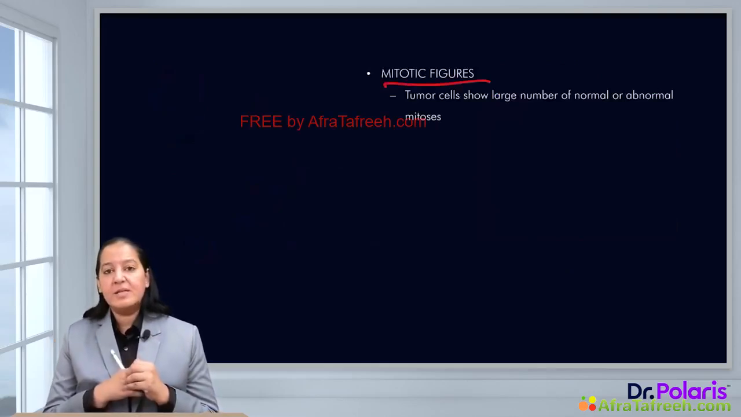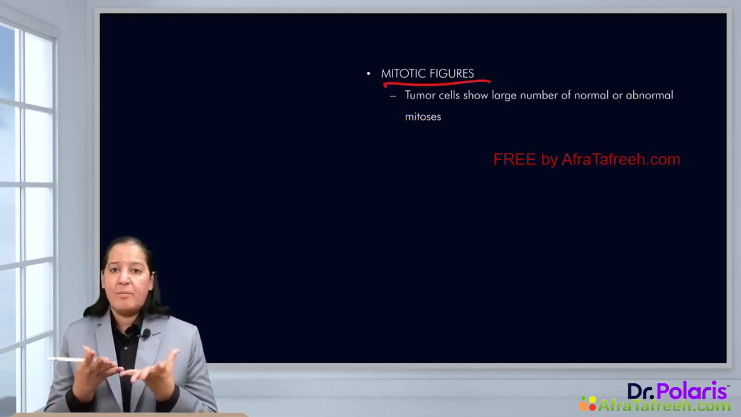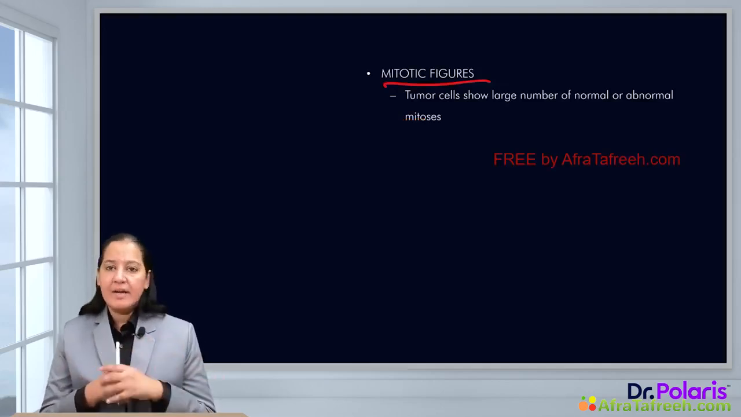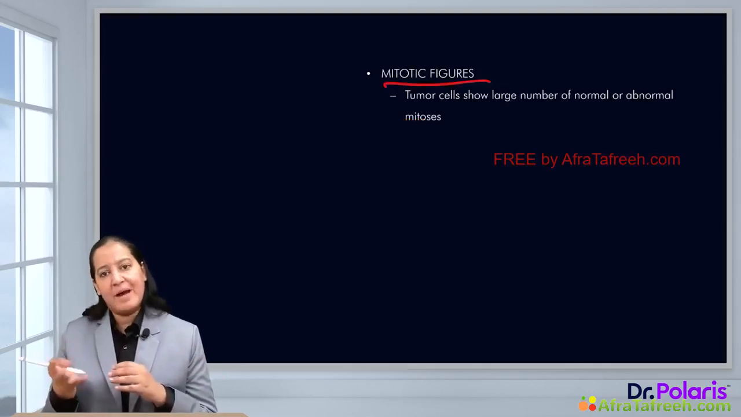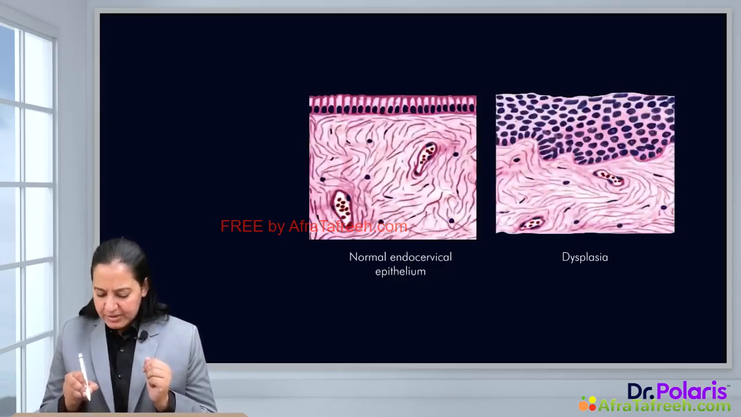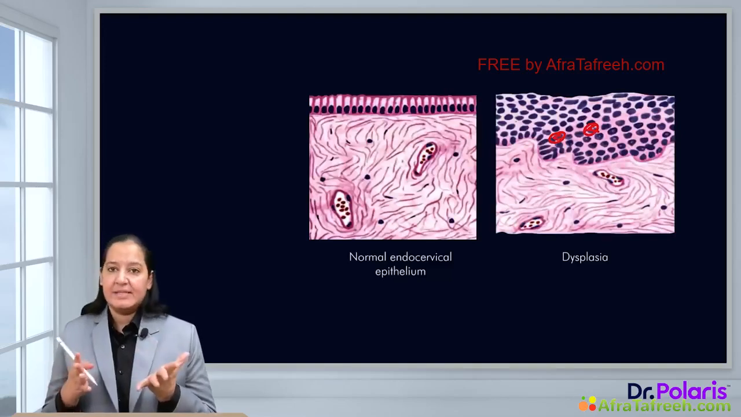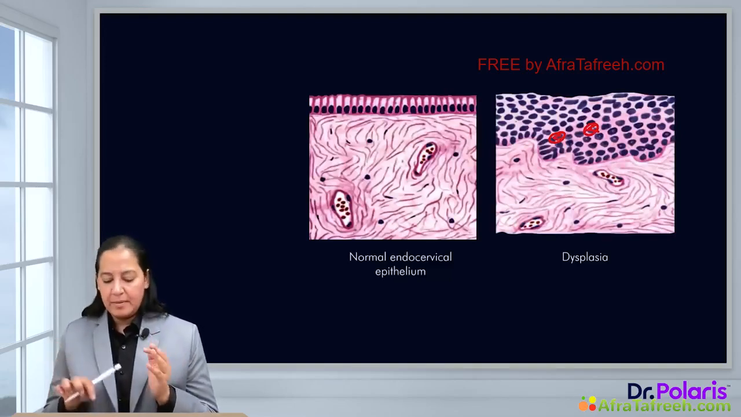What are mitotic figures? Whenever cell division takes place inside the nucleus, you can see the spindle formation. That is mitosis. Normally, you hardly find any mitosis, but here you will find mitotic figures very frequently. If you see the zoom version in this diagram, you can find some spindles here, some spindles here. So these are mitotic, the dividing cells. Mitotic figures are very common in dysplasia.